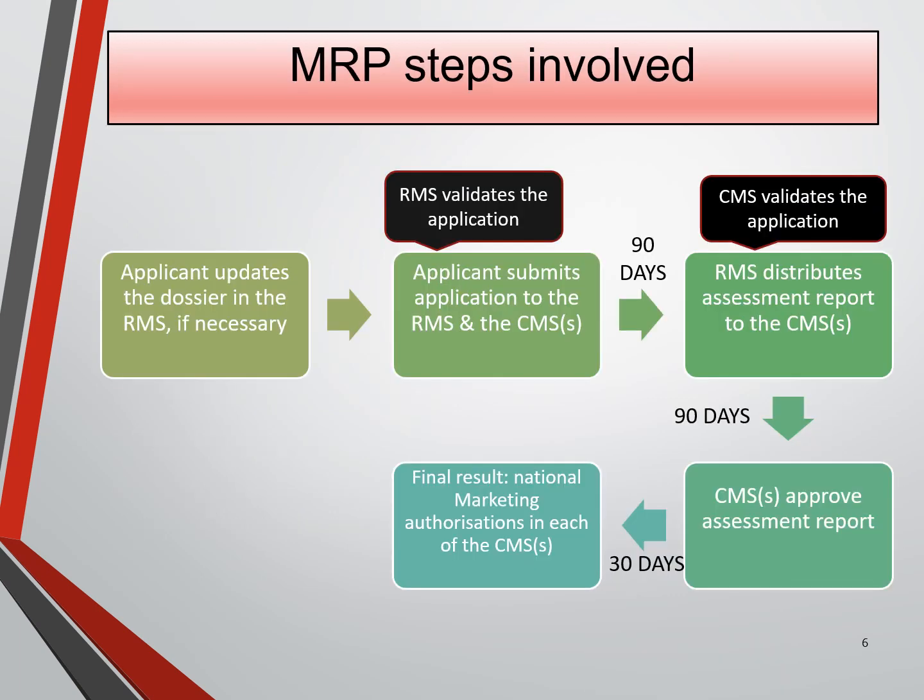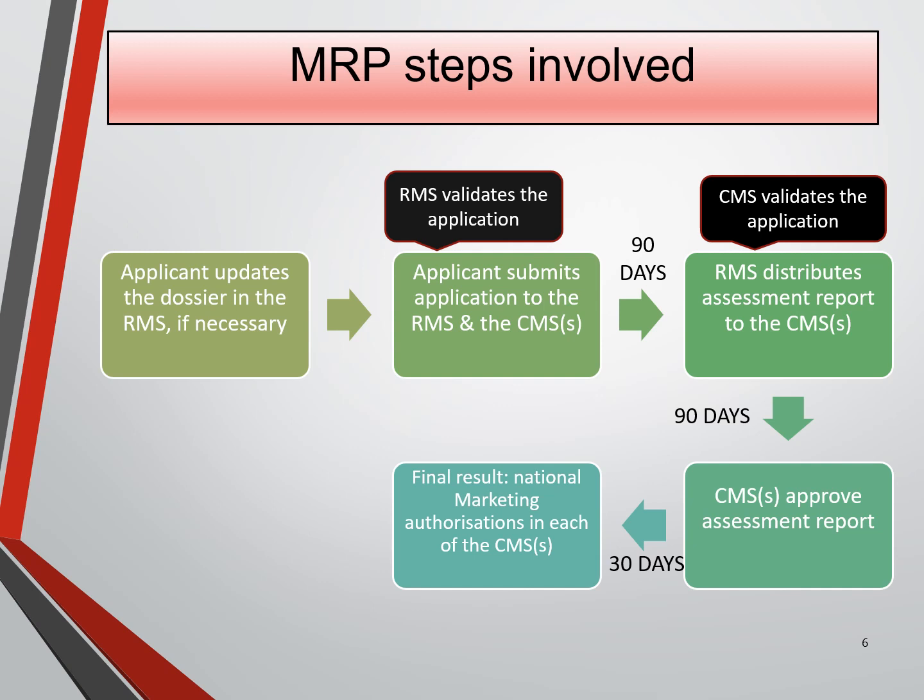The steps involved in MRP. So, the applicant requests one or more CMS to mutually recognize the authorization granted by the RMS. If the marketing authorization in the RMS is based on the oldest dossier format, it is an obligation to reformat the dossier before starting the MRP.